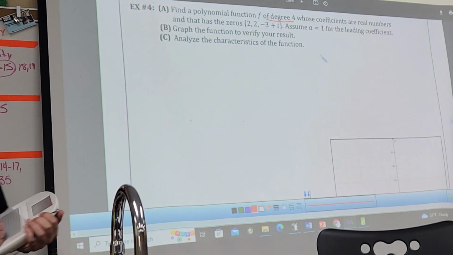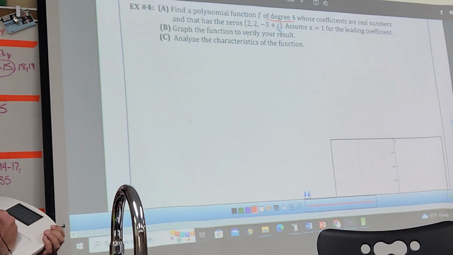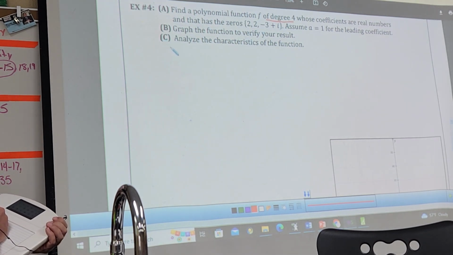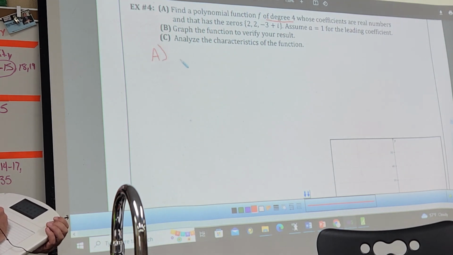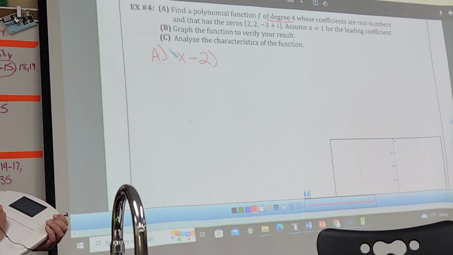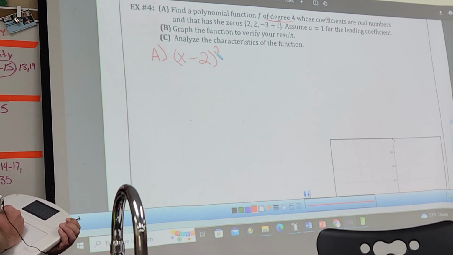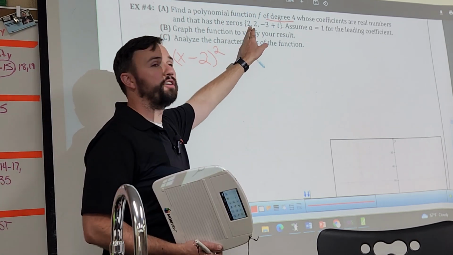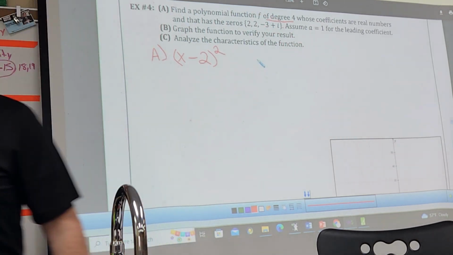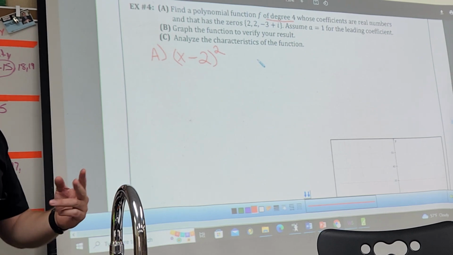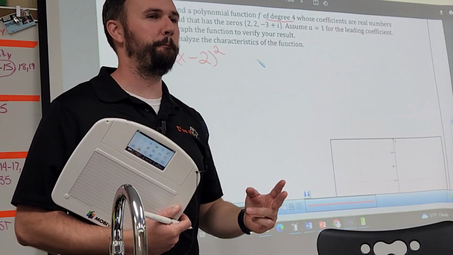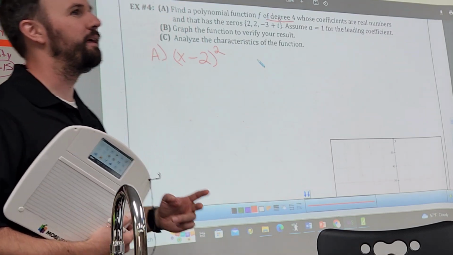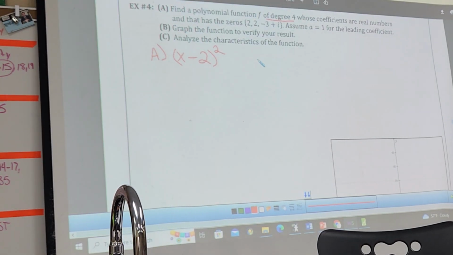What are my zeros? How many times does 2 occur? Twice. So for that, I'm going to do x minus 2 and then square it. Do you guys understand why I'm doing that? Because it occurs twice. Multiplicity 2. When I hit the graph, am I going to bounce off or go through? Bounce off it, right? Even you bounce, odd you go through.